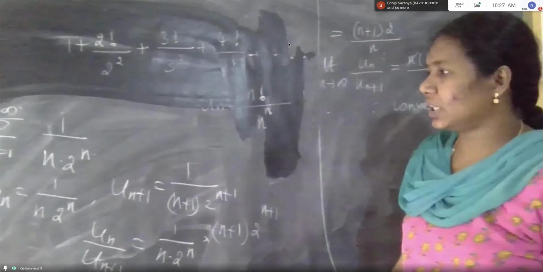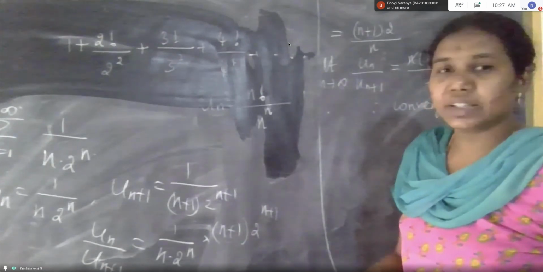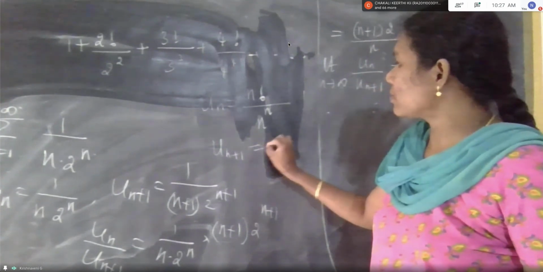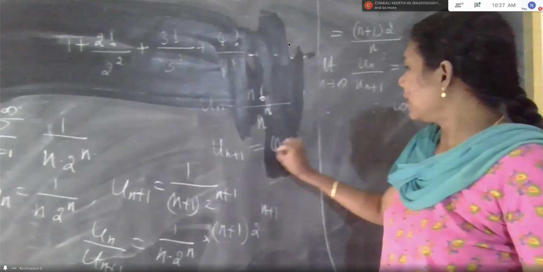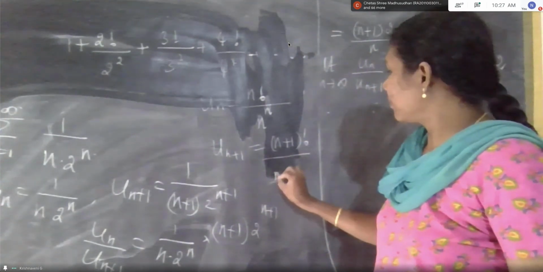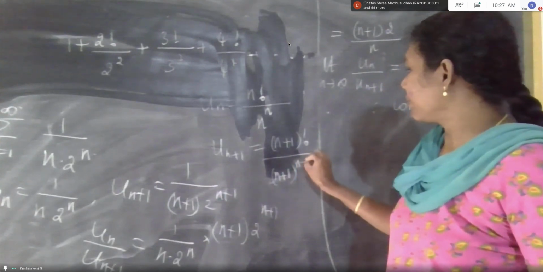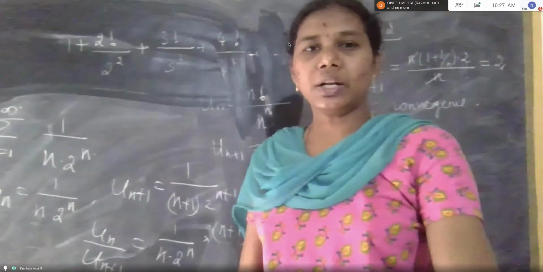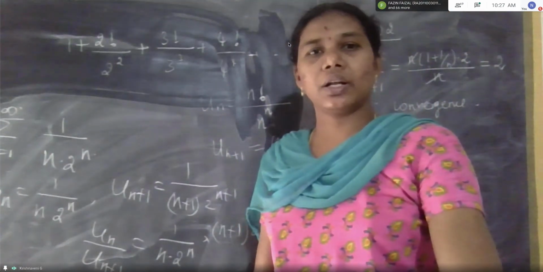And then you check. First you write un plus 1: n plus 1 factorial upon n plus 1 whole power n plus 1. Then you find un by un plus 1 or un plus 1 by un, whichever is convenient for you.